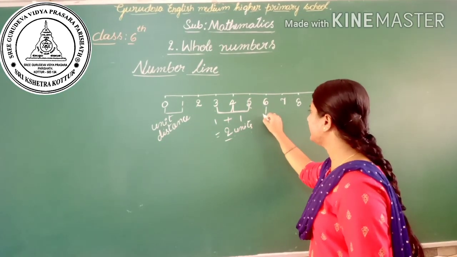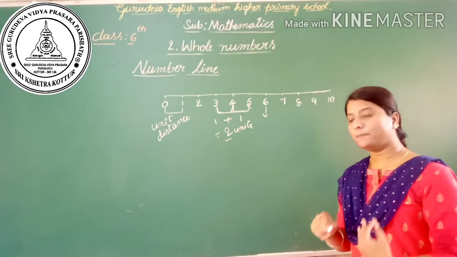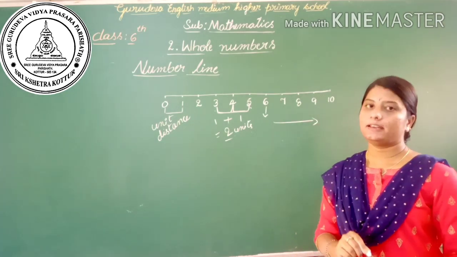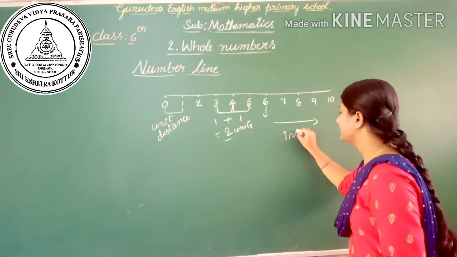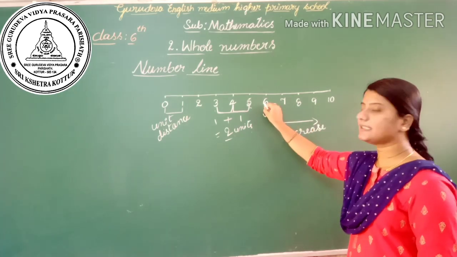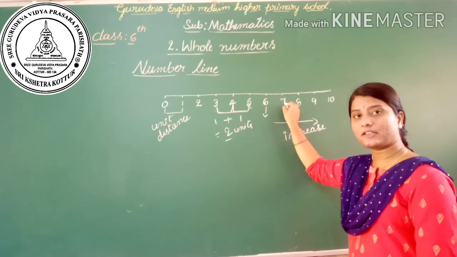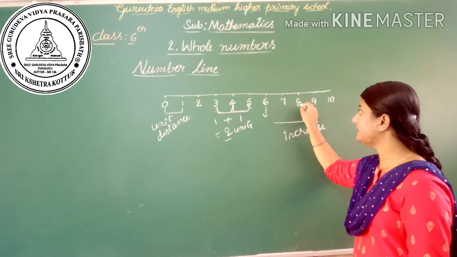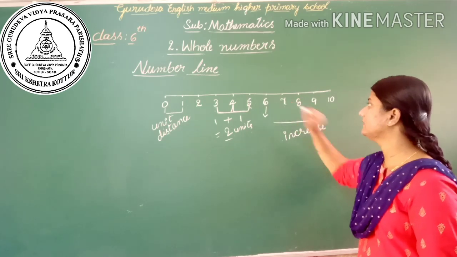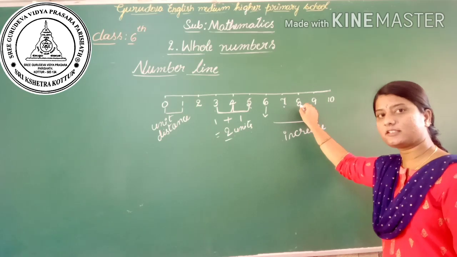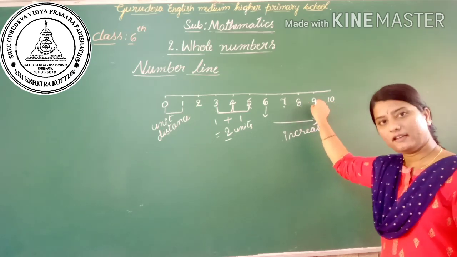For example, I will mark here 6. The numbers go on increasing to the right of a number line. Observe here, 6 is smaller than 7, meaning 7 is greater than 6 and 8 is greater than 7. Then 9 is greater than 8, then 10 is greater than 9.